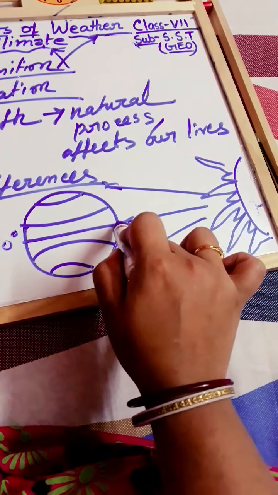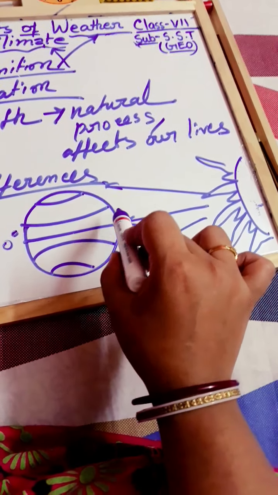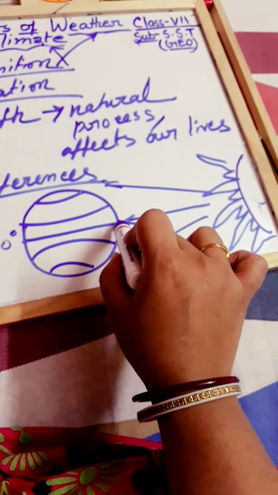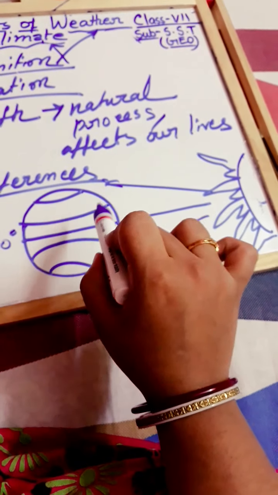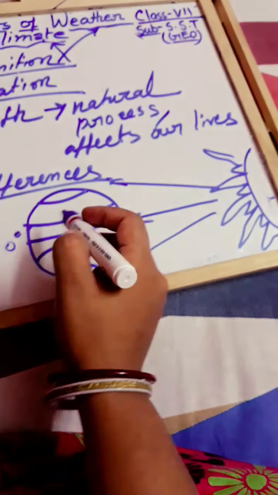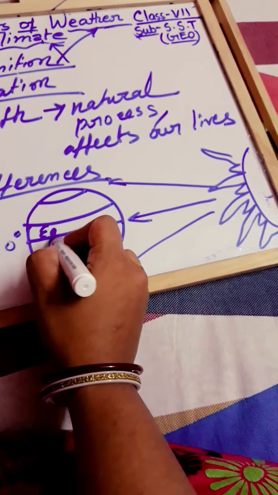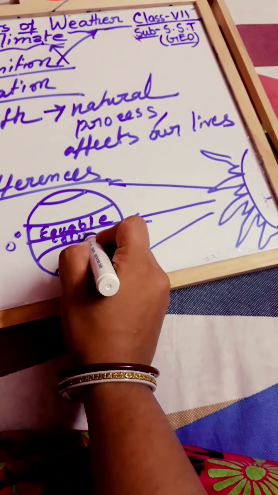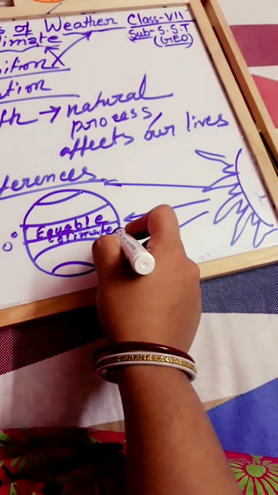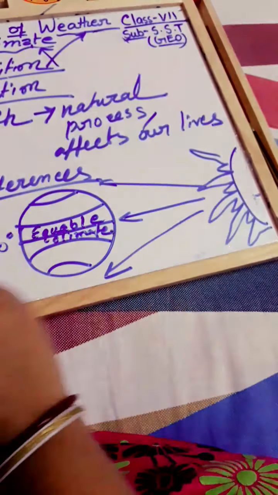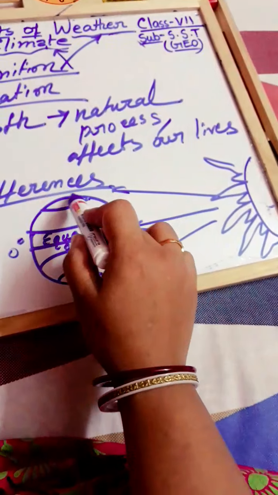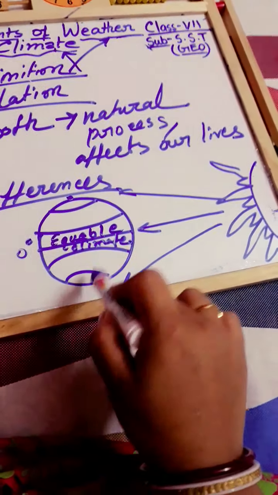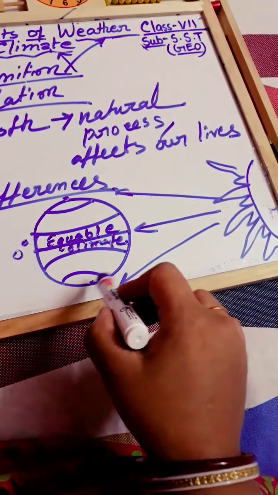So this region always feels a very large amount of heat. So that type of climate is also known as equable climate. Okay. But we can also say that this region, this polar region, 90 degree north and 90 degree south,